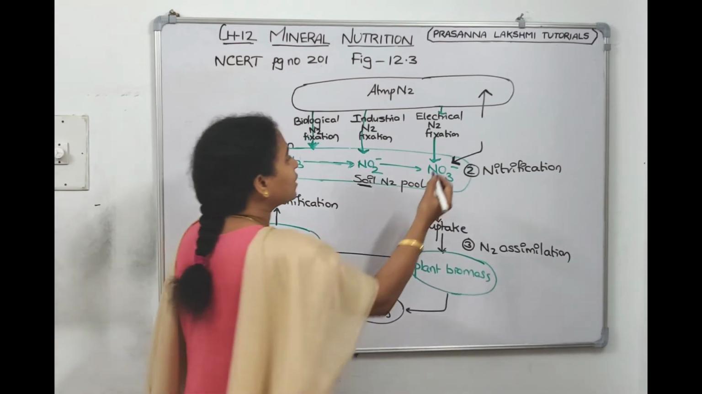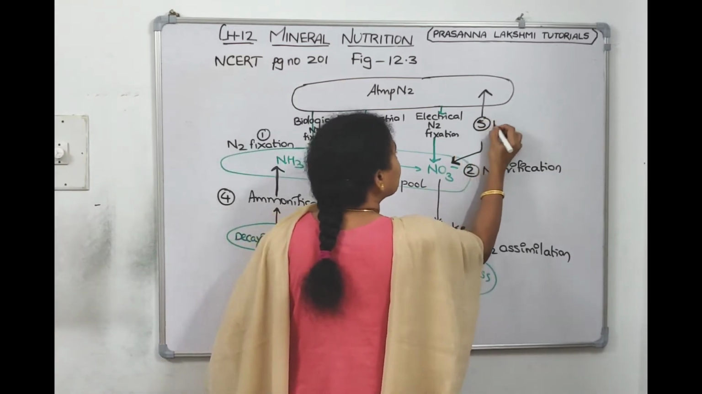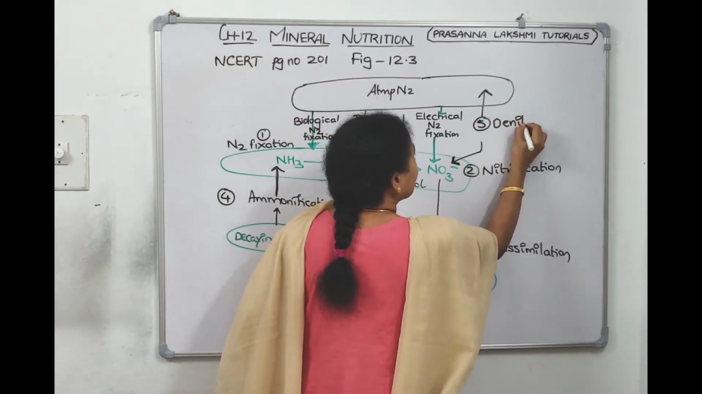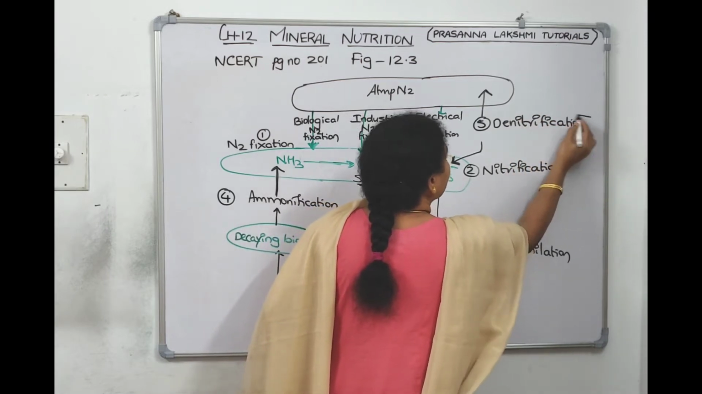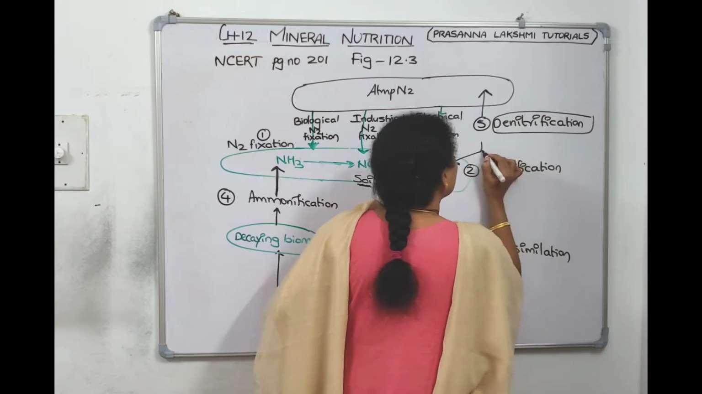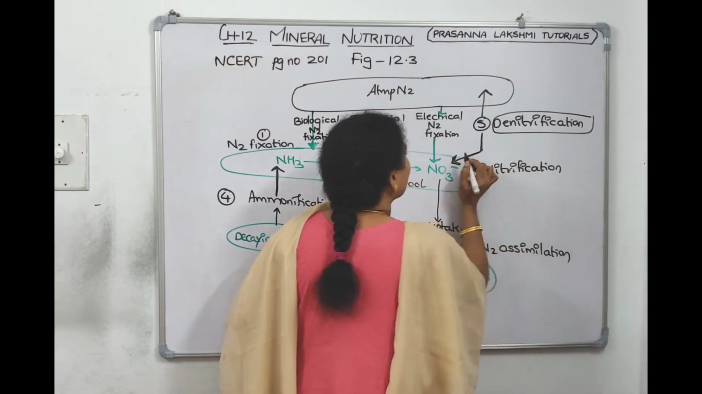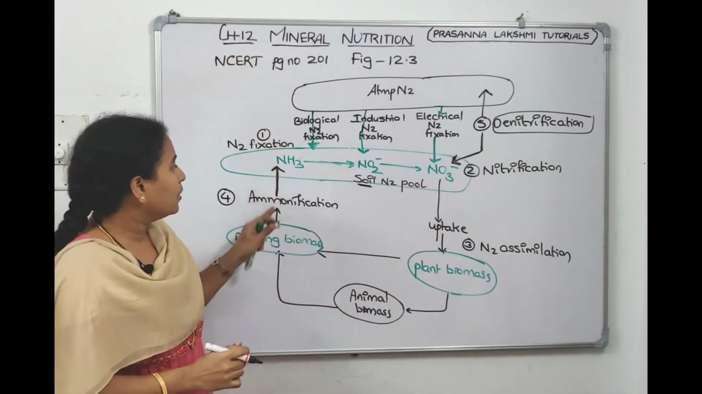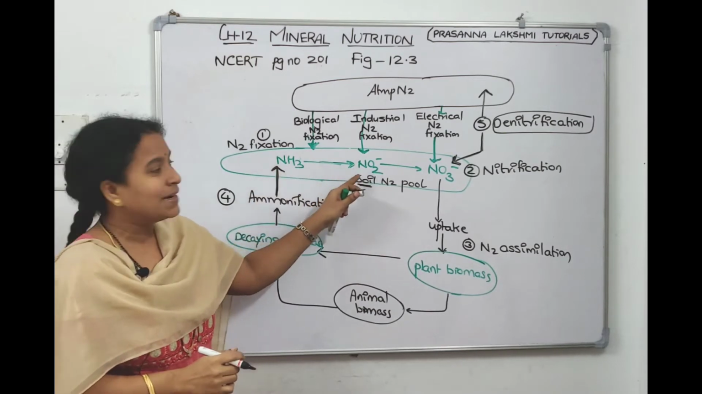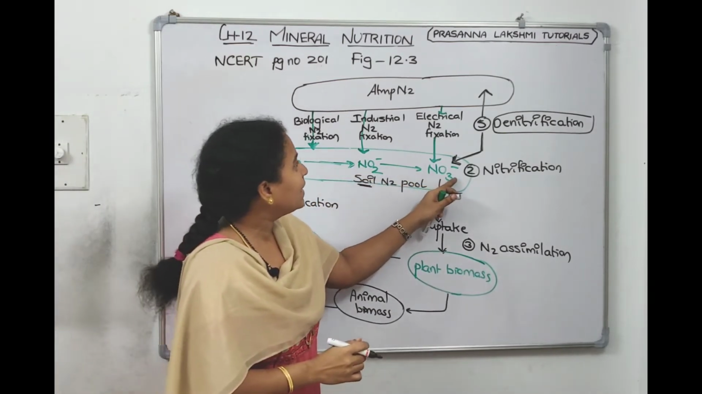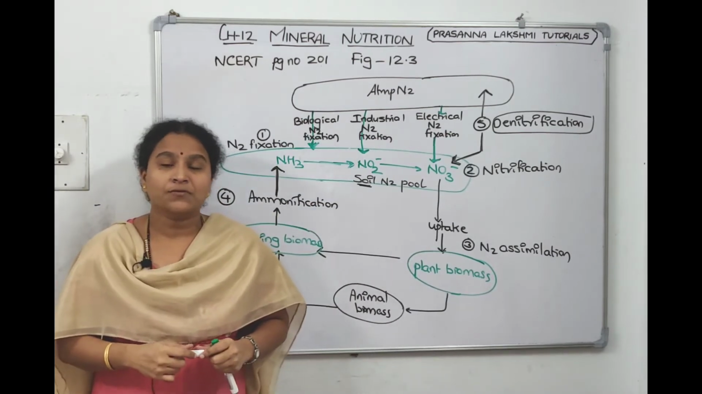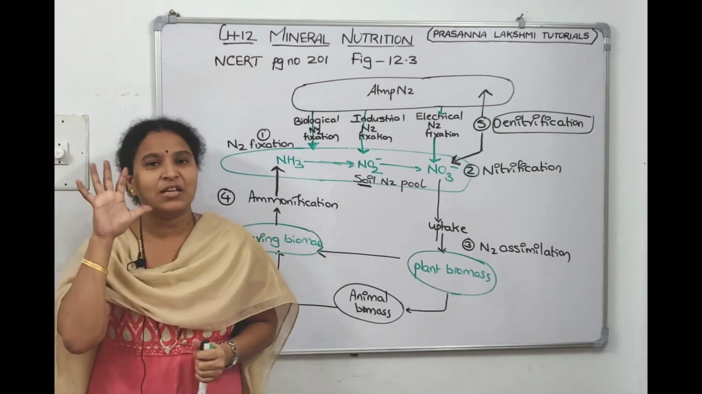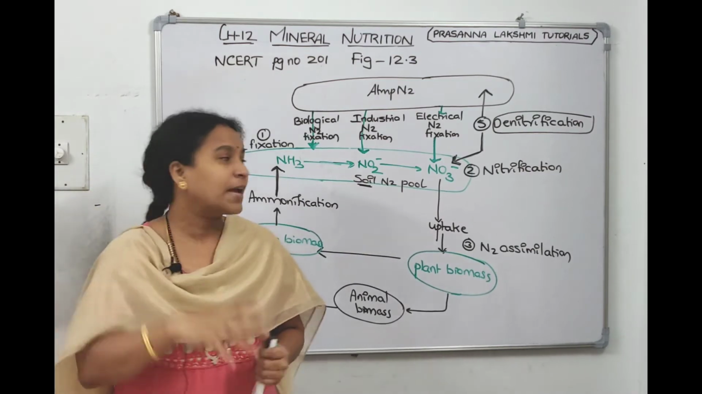So what is this fifth step called? The fifth step is called denitrification. In denitrification, ammonia gets converted to nitrite, nitrite gets converted to nitrate, and that nitrate gets converted to atmospheric nitrogen. A balance is maintained. Children, these are the five steps of the nitrogen cycle.